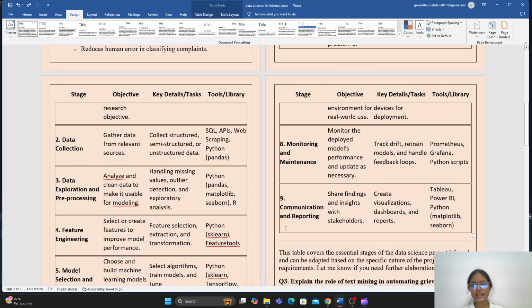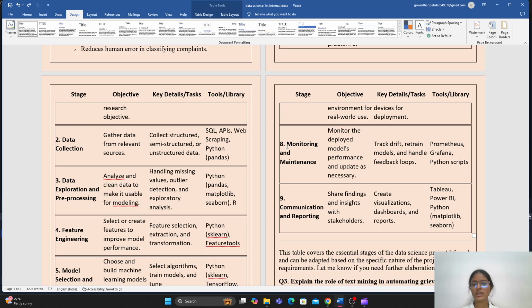After that, the eighth stage is monitoring and maintenance. Its main objective is to monitor the deployed model's performance and update as necessary. The key tasks here are to track drift, retrain models, and handle feedback loops. And the tools or libraries which you can use for monitoring and maintenance are Grafana and Python scripts.